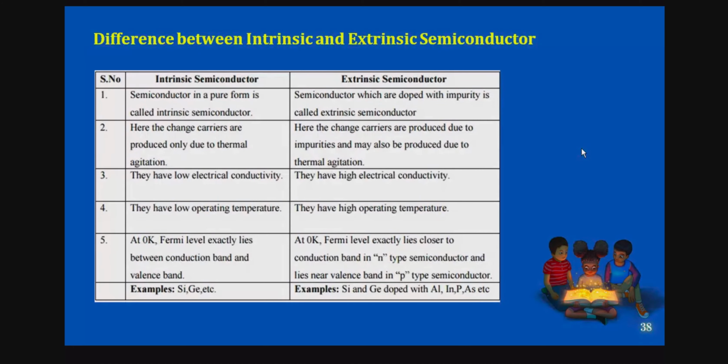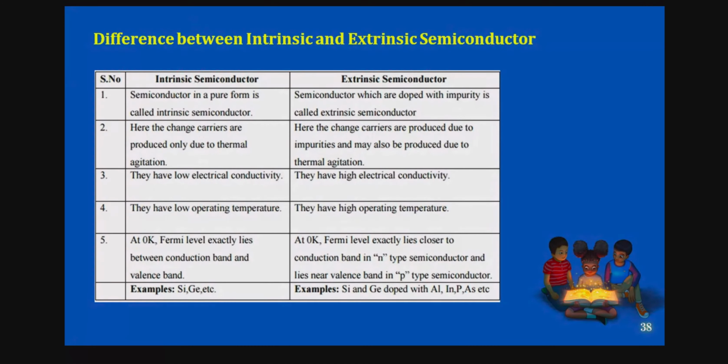What is the basic difference between intrinsic and extrinsic semiconductor? What you have here, both you can have similar points. Just these 5 points you can see here. So we can say these are the basic differences: a pure form is called intrinsic, and extrinsic is doping with impurities, different trivalent and pentavalent atoms. Okay.